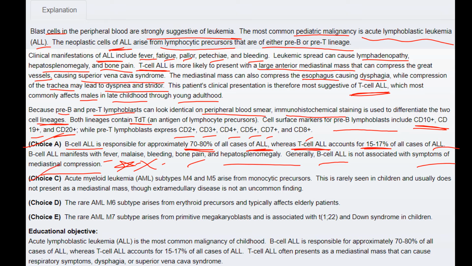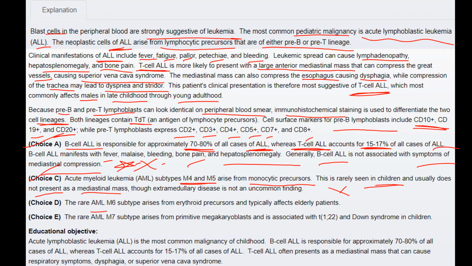In choice C, acute myeloid leukemia, subtypes M4 and M5 arise from monocytic precursors. This is rarely seen in children and usually does not present as a mediastinal mass, though extramedullary disease is not an uncommon finding, and thus it was not appropriate.